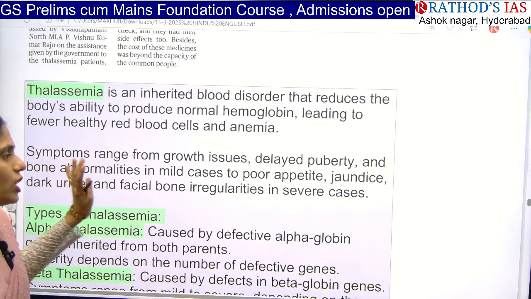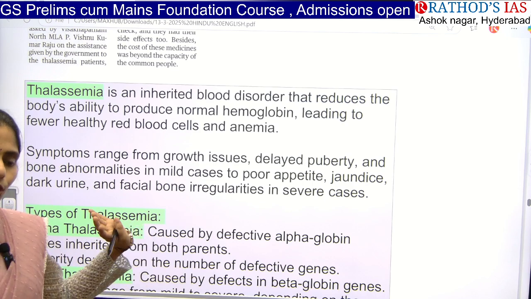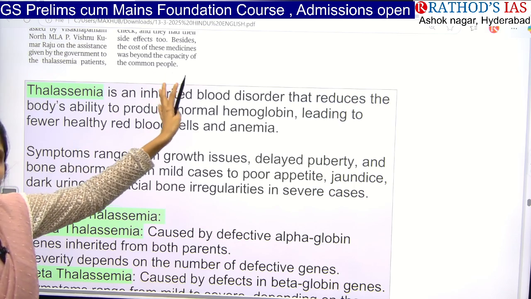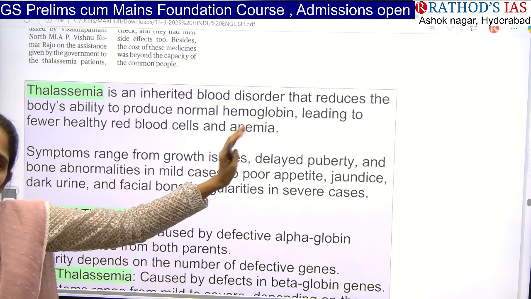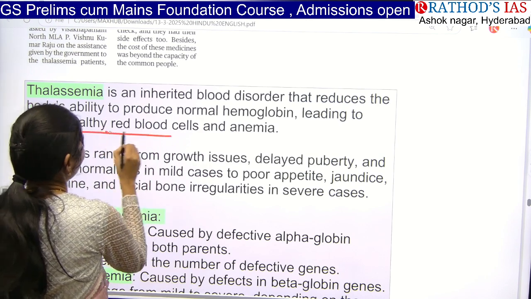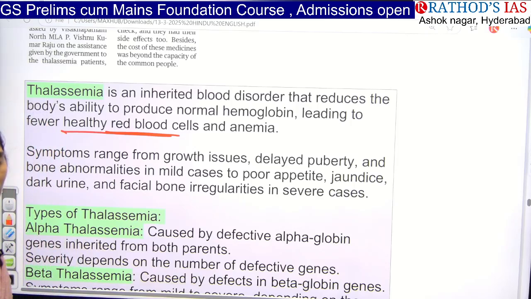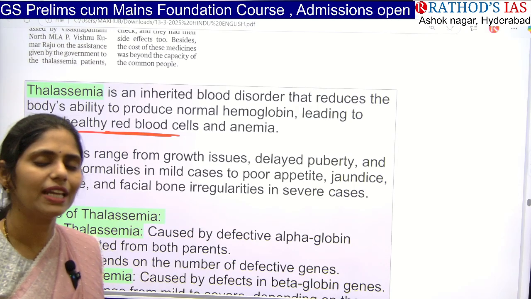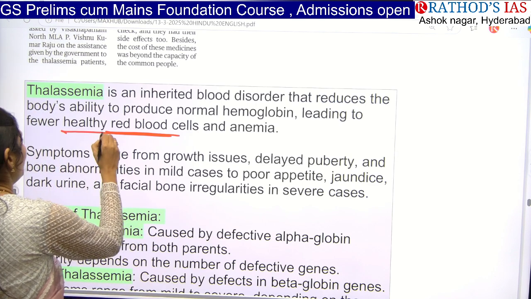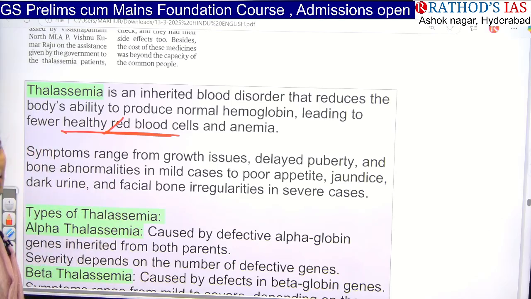But if your body is not producing enough hemoglobin, that condition is called anemia, and this disease you will be getting inherited from your parents. That will lead to what happens? Very few healthy blood cells will be there, and whenever there is a less amount of hemoglobin, that condition is called anemia. You will be getting anemia, and you will be having very less healthy red blood cells.